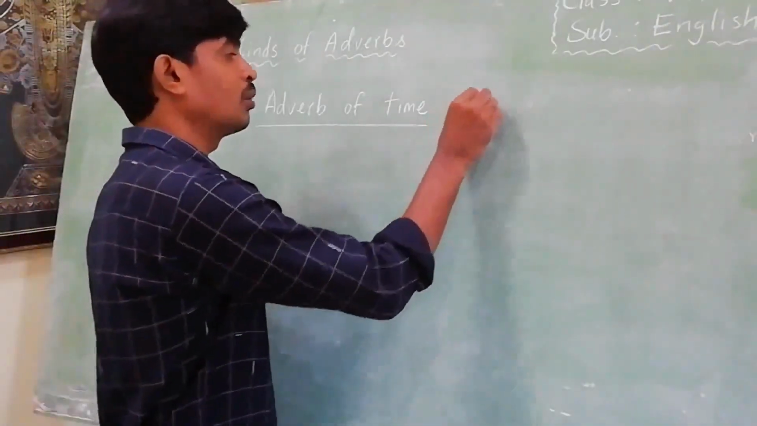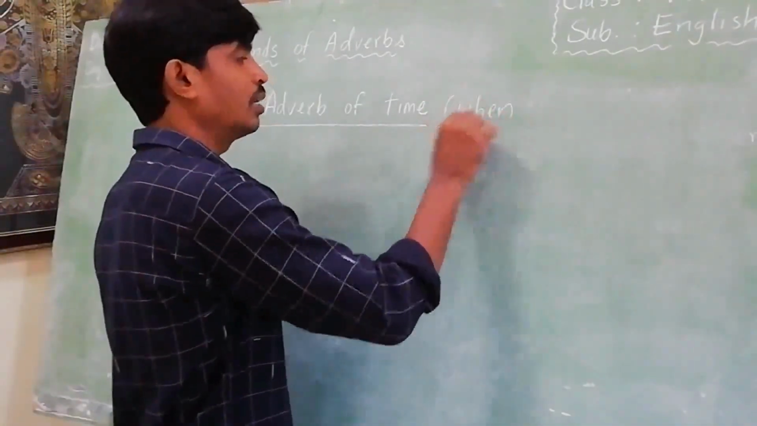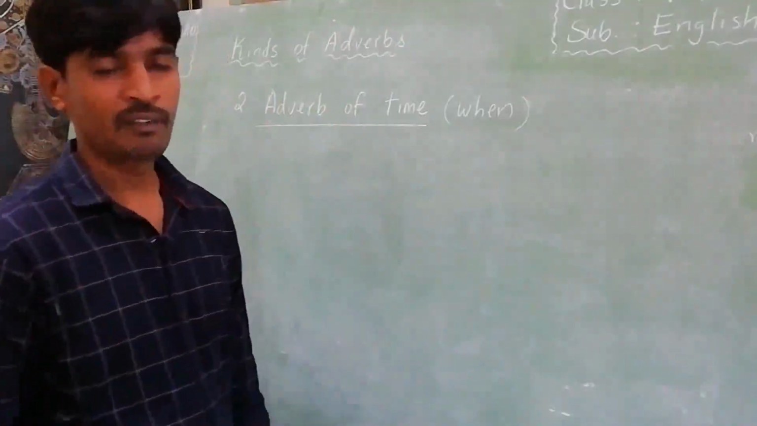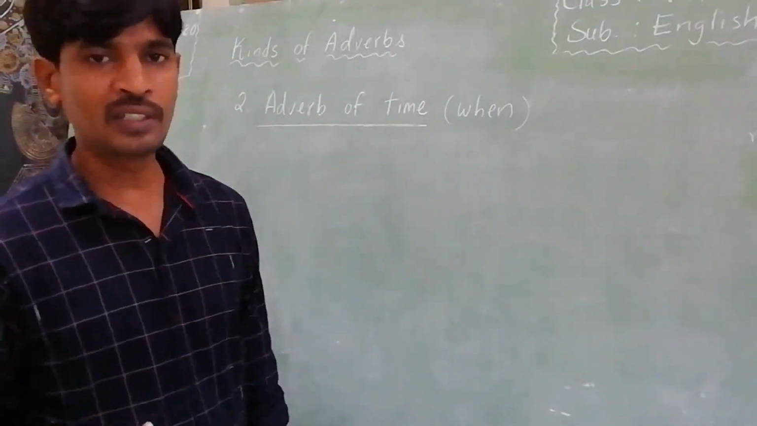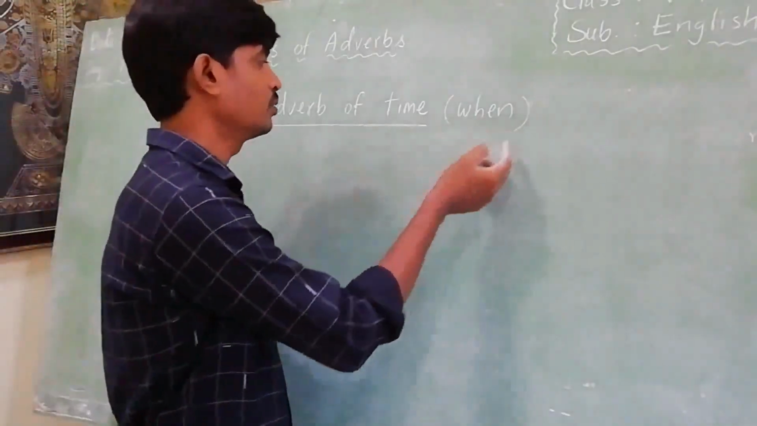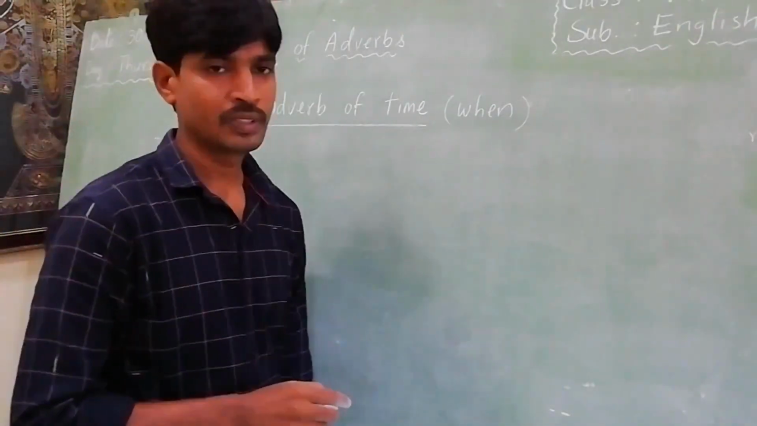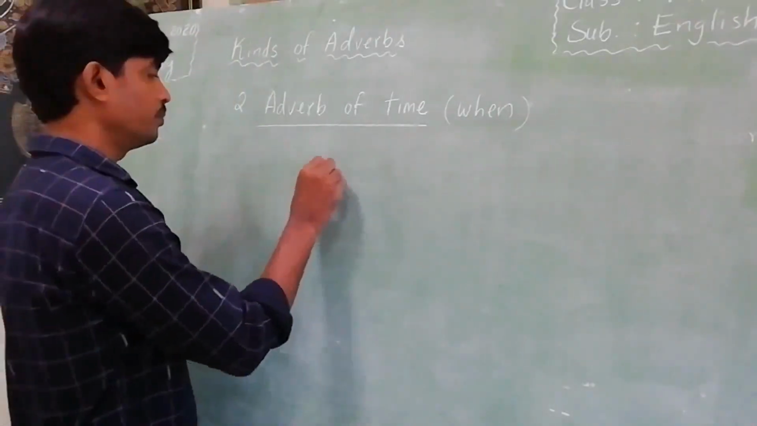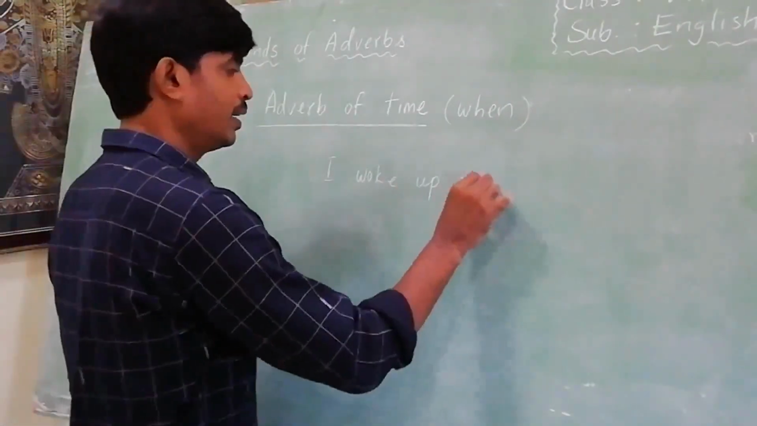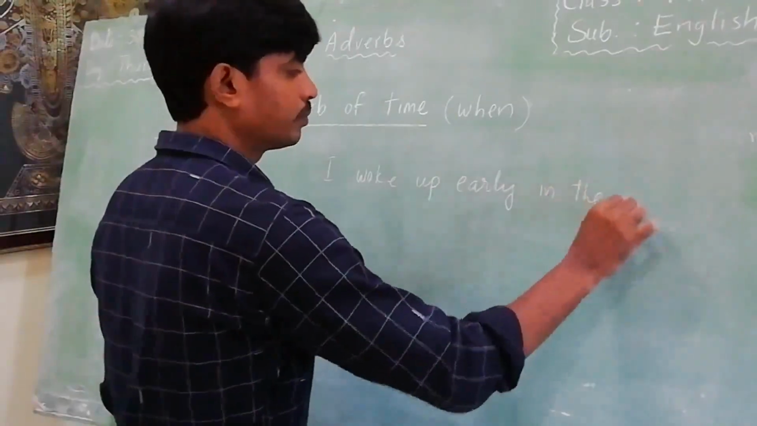So we can use the question word "when." For example, when do you go there? When do you play there? When do you wake up? We are using the question word "when" for the adverb of time. I will give examples here. For example, I woke up early in the morning.